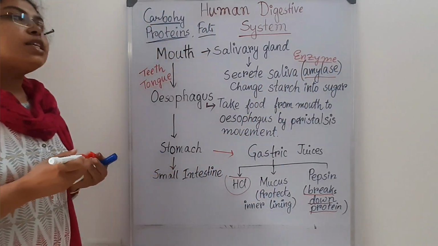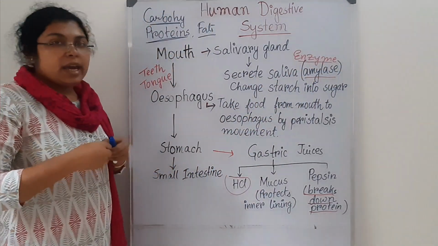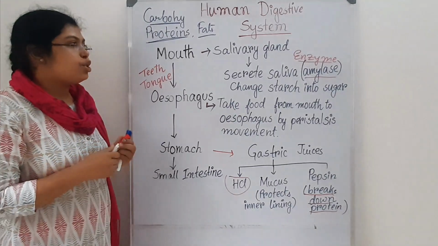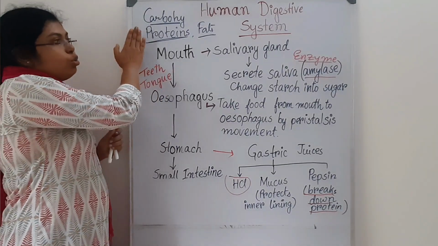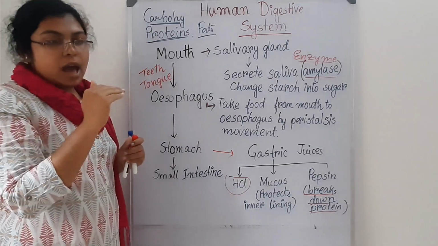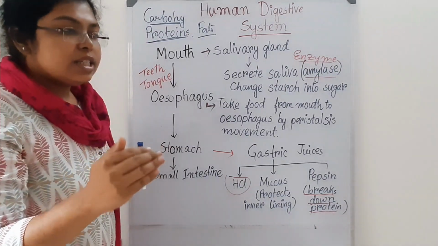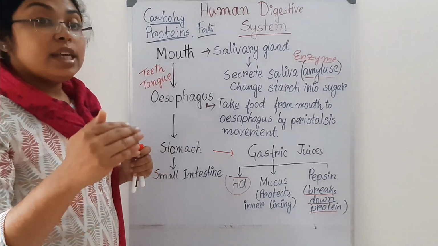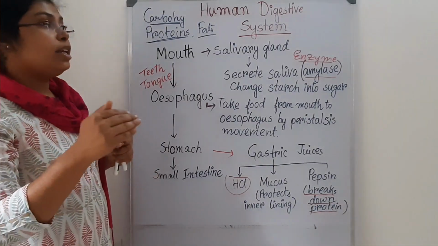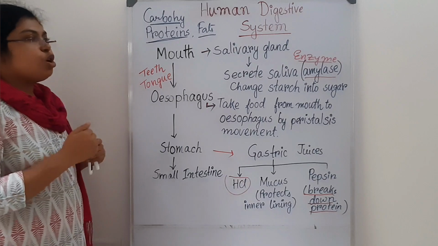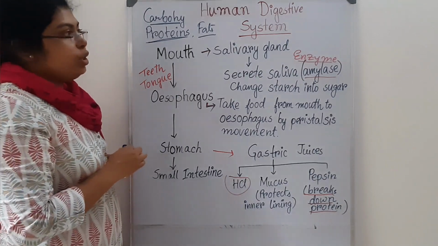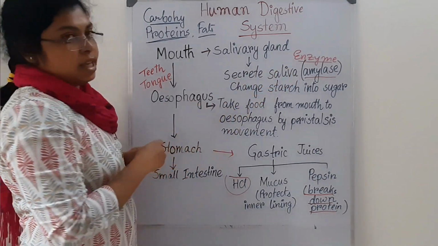What is an enzyme? An enzyme is a substance that helps to break down food particles and make them simple or easy to digest, so that the human body is able to absorb them. So this is the activity of the enzyme.